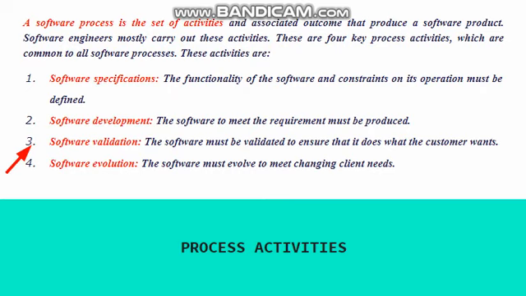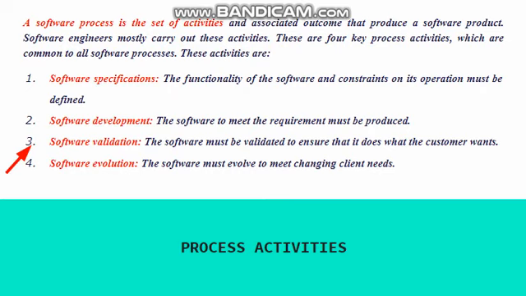And in the evolution process, the company has to take care whether the software is working correctly and what upgradations have to be done on that software. So these are all the main processes which are carried out during software development. Hope it is clear now.